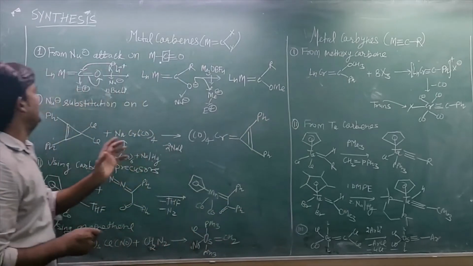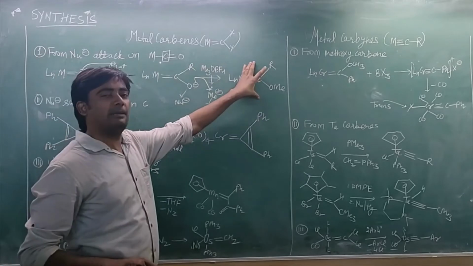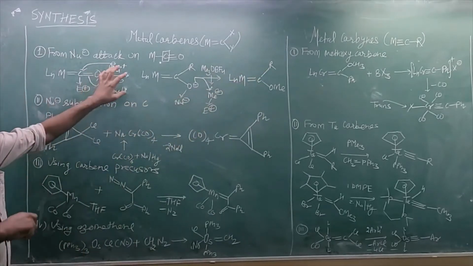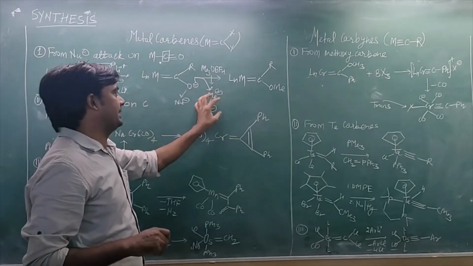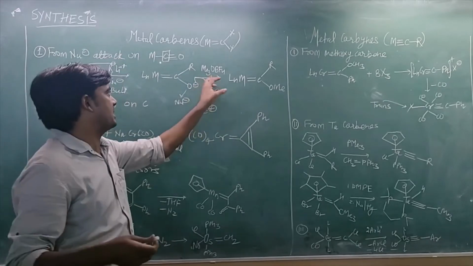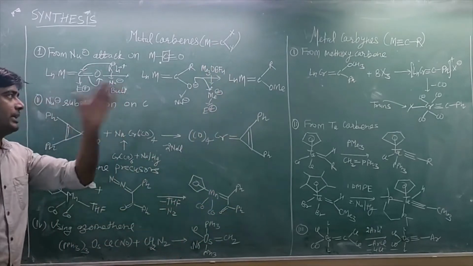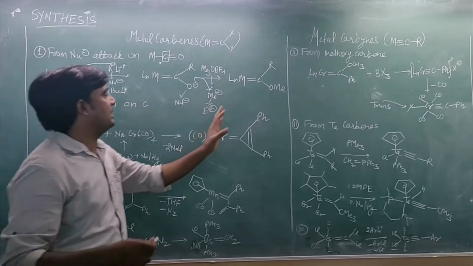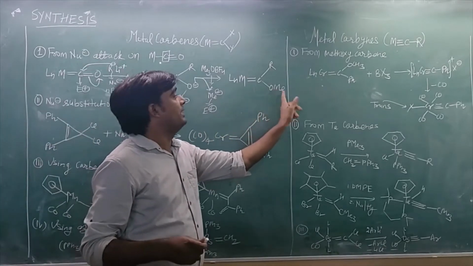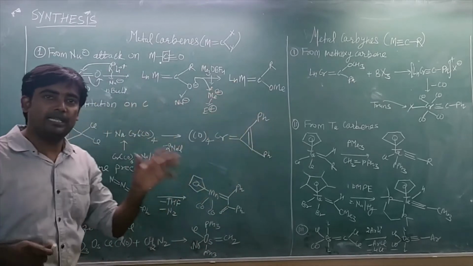So the overall reaction is from carbonyl to metal carbene: just use any nucleophilic reagent, and then any highly electrophilic species, such as trimethyloxonium ion, and then you can synthesize the metal carbene complexes. This metal carbene complex is special because of the methoxy group, so this is known as a methoxy metal carbene.